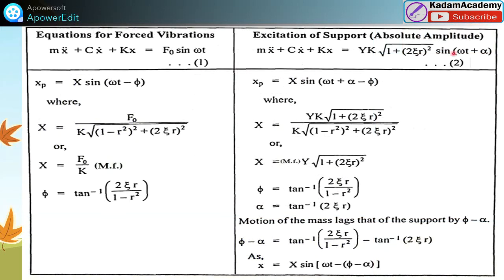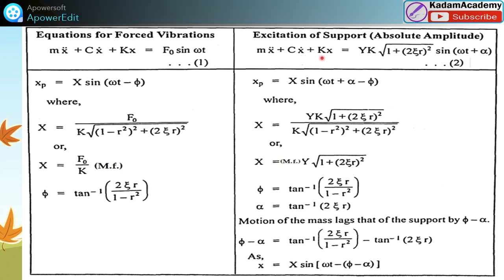And this is the relation between these formulas, comparing the equations for the forced vibration and the excitation of the support with absolute amplitude. What is the equation for the motion? m x double dot plus c x dot plus k x equals F0 sin omega t.